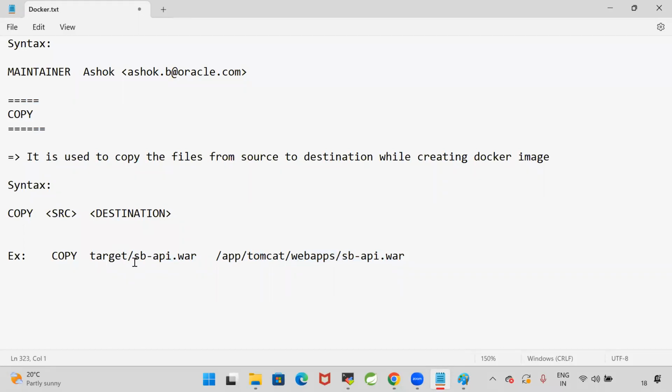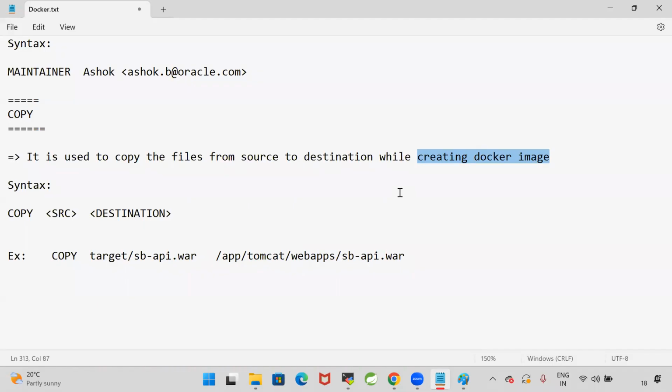I will tell Docker, hey Docker, my code is available in this location. You take my code from that location, you keep it in the Tomcat server. So whenever I'm creating the image, only then I'm telling that. So I'm preparing a package to run the container, right? In that package, code should be available and software should be available.